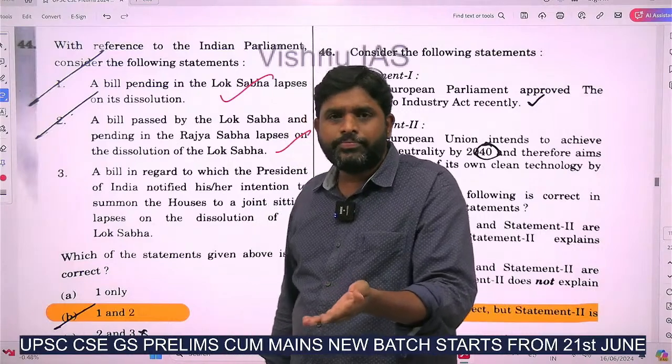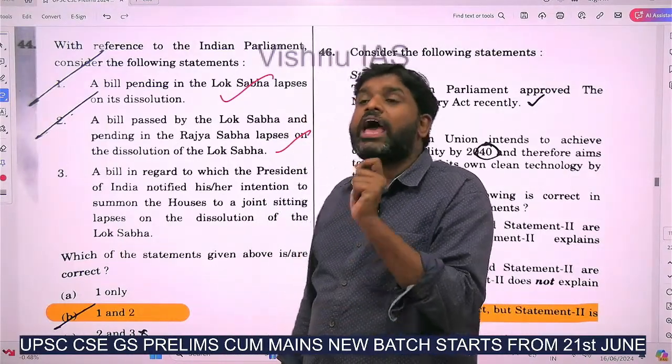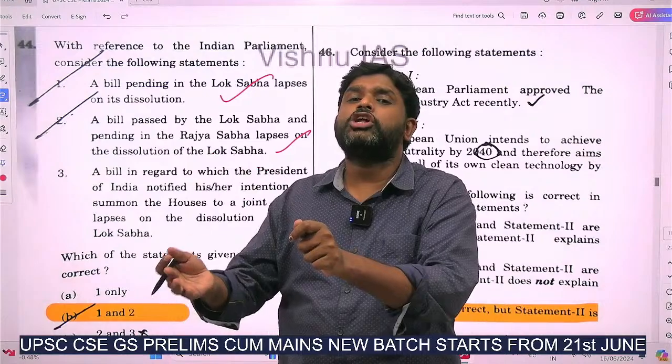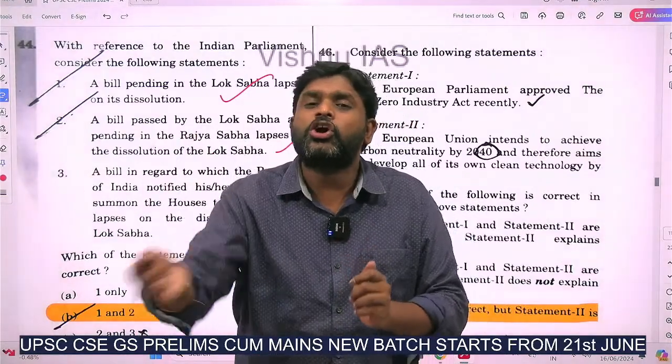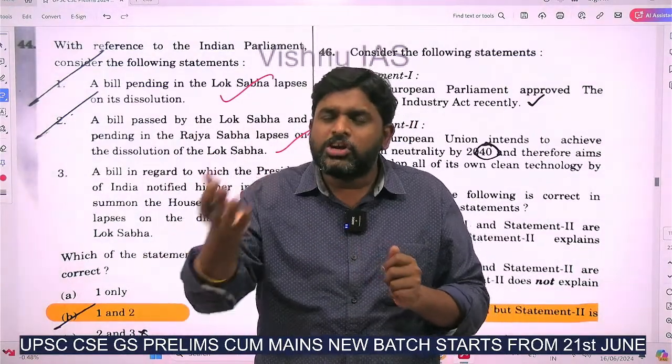Another House will come. See, before I am sending to the Lok Sabha, if the Lok Sabha is dissolved, it doesn't mean that bill will lapse. The new Lok Sabha will take it.